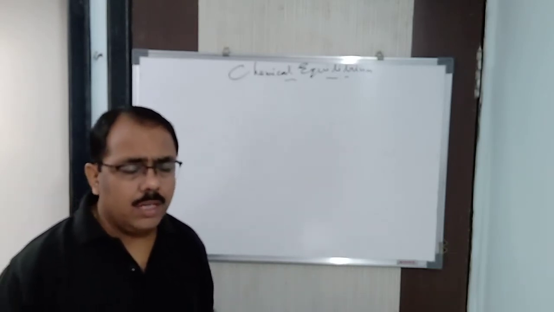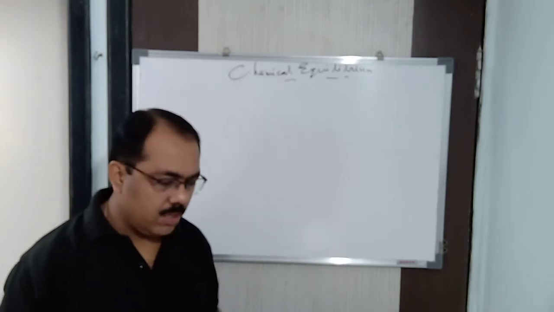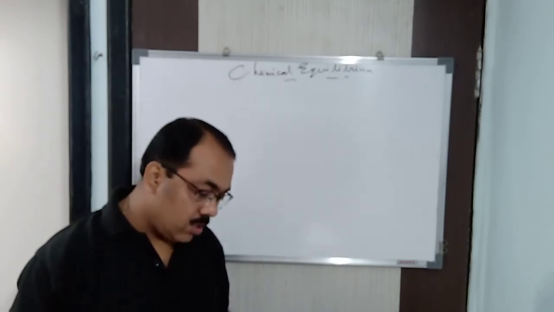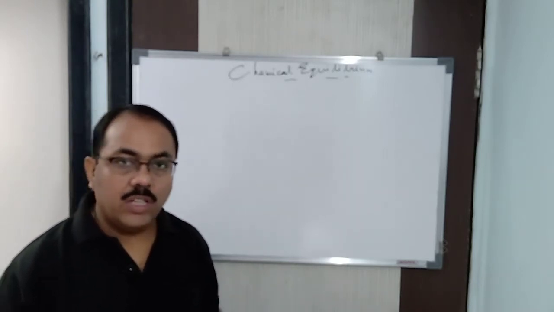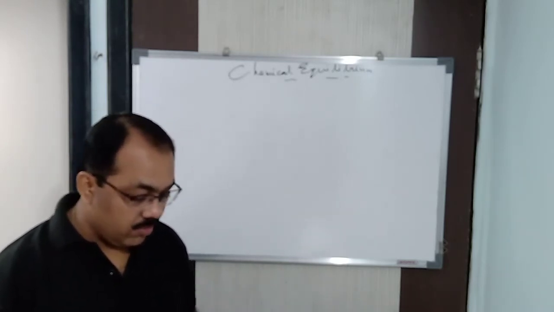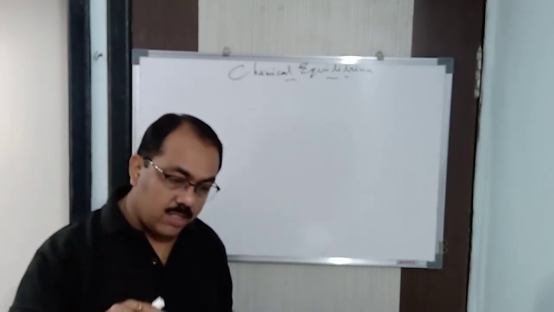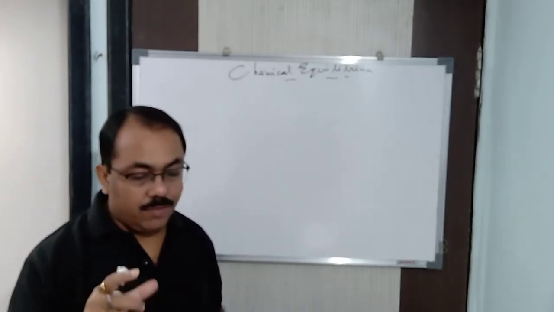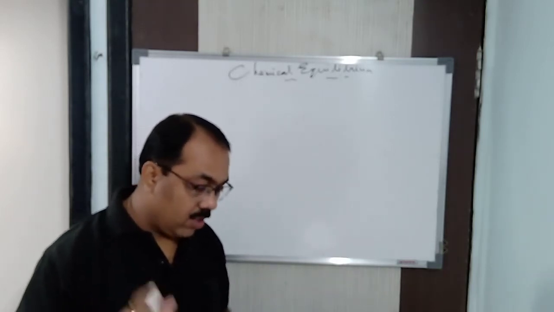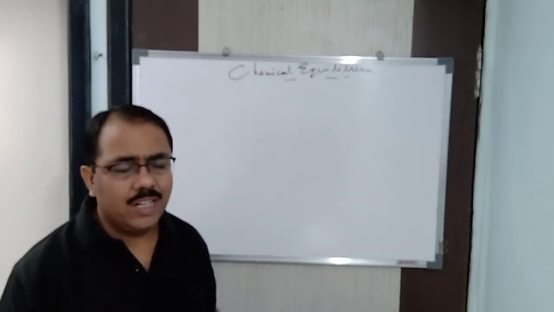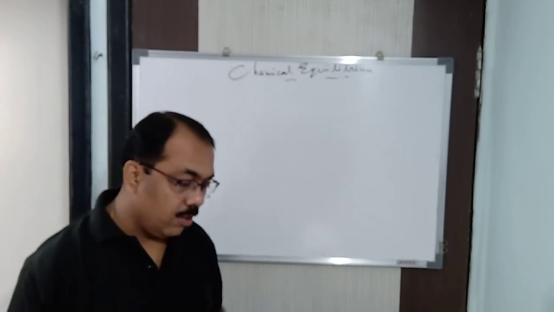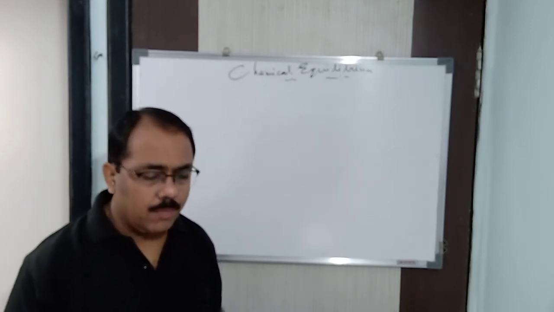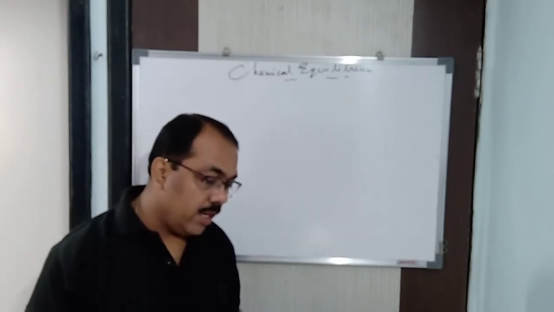Now there are several equilibria in the physical process. We have solid liquid equilibrium, liquid gas equilibrium, solid gas equilibrium, and when a solid is dissolved in a solvent and forms a solution, we have solid solution equilibrium, and then gas solution equilibrium. In this way, we have different kinds of physical equilibrium. Let me discuss a little bit about it, that is solid liquid equilibrium.